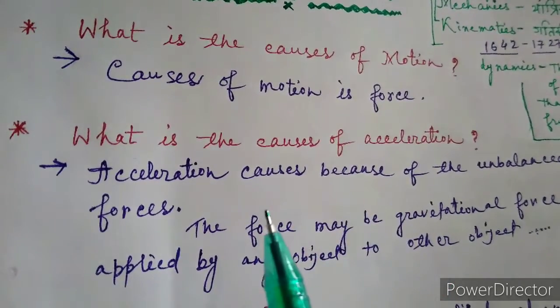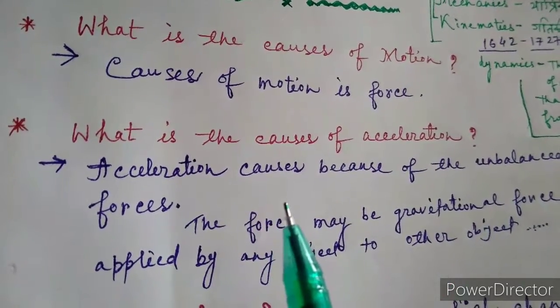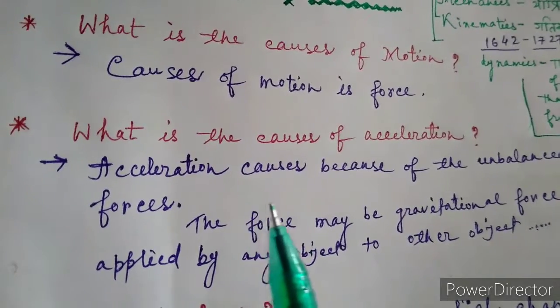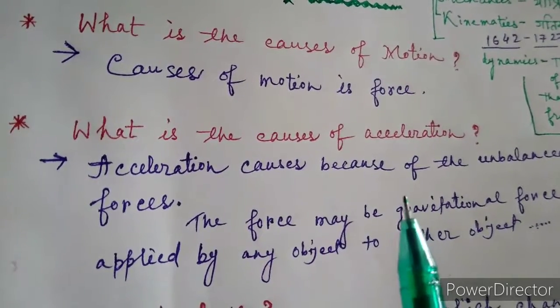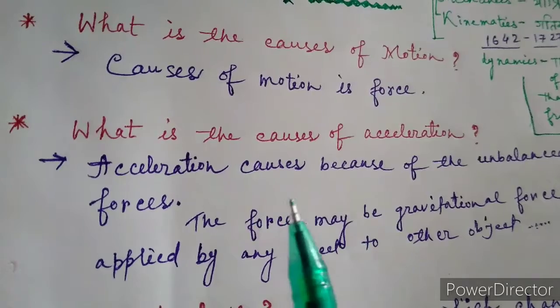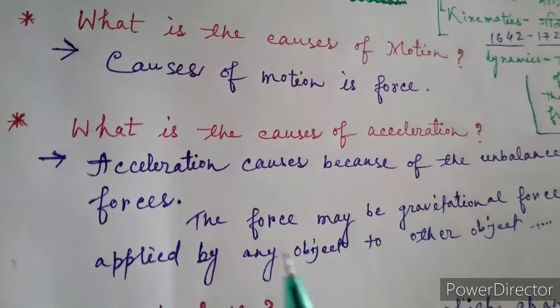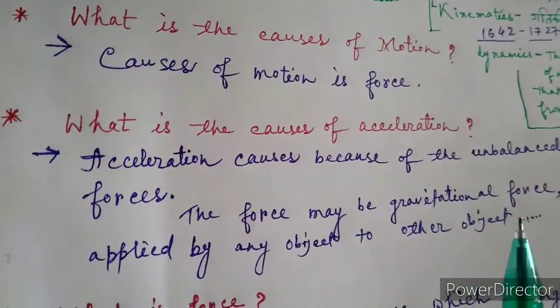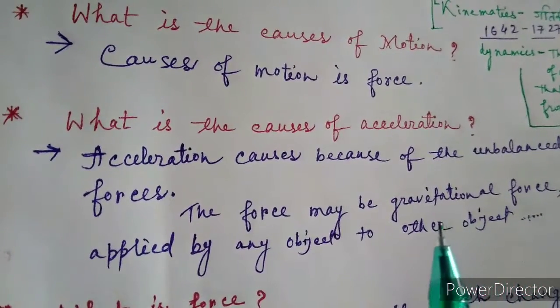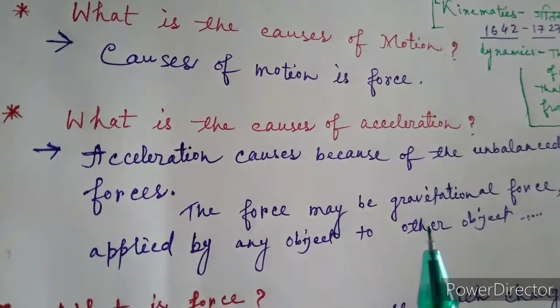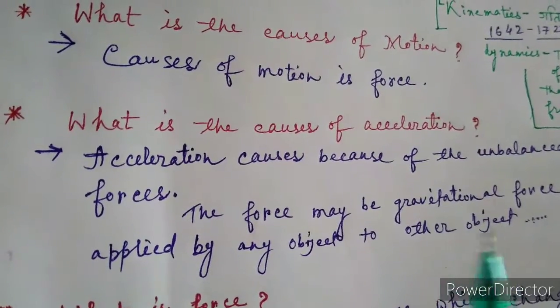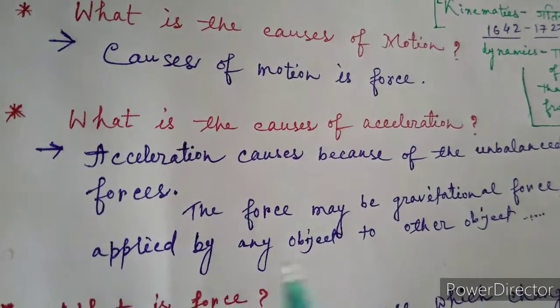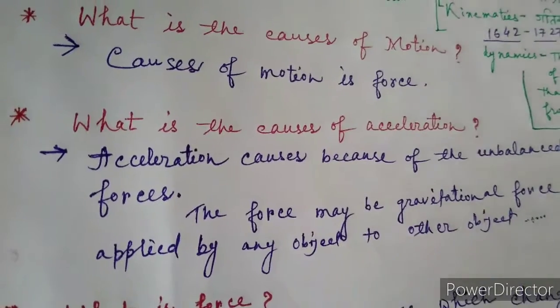That means to generate any acceleration, it requires an unbalanced force, and that force may be any type of force, like gravitational force, or frictional force, or any kind of force applied on one object by another object.